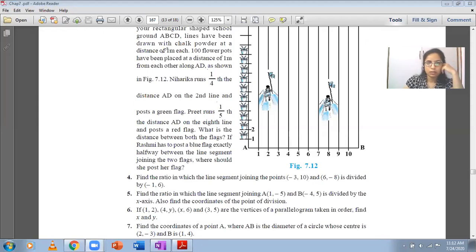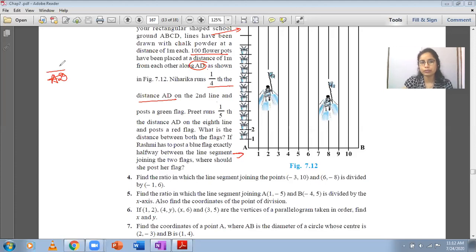So if you just observe, they are saying 11 flower pots have been placed at distances of 1 meter each along AD. So these are the flower pots which have been placed at a distance of 1 meter each. And after that, Niharika runs 1/4 the distance AD. So can anyone tell me what will be the distance AD? From point A to point D, from this end over here up to this end over here.